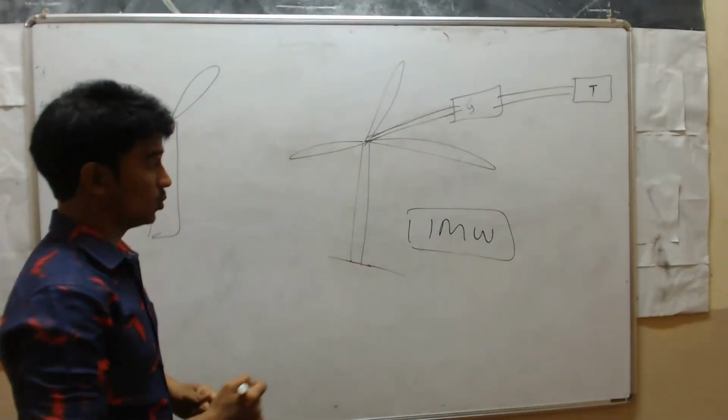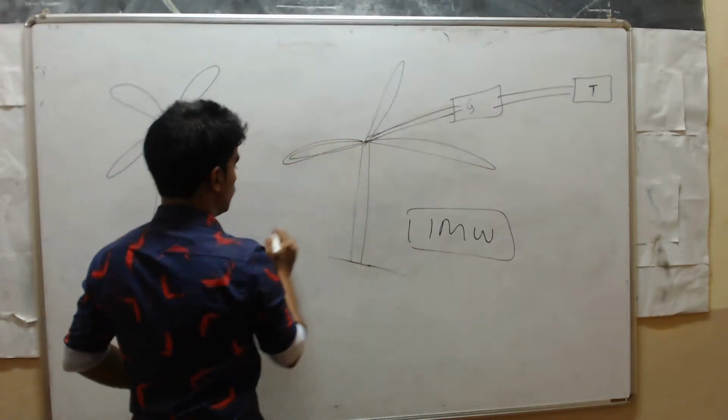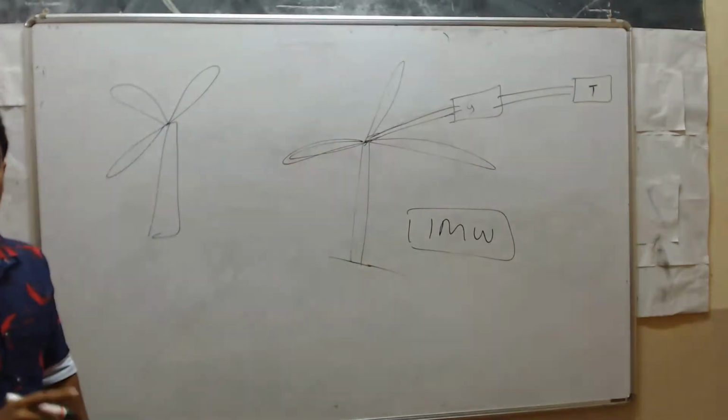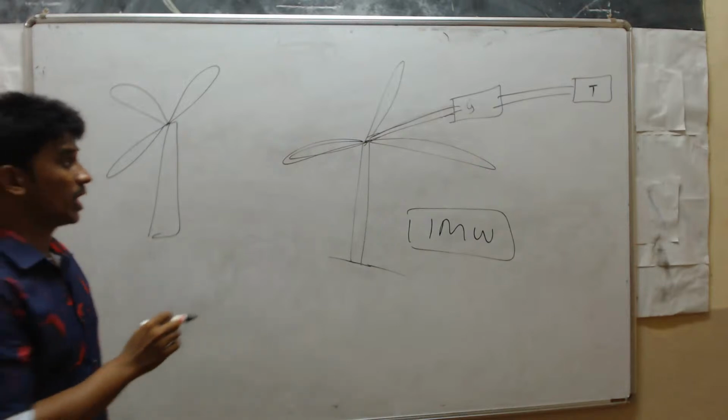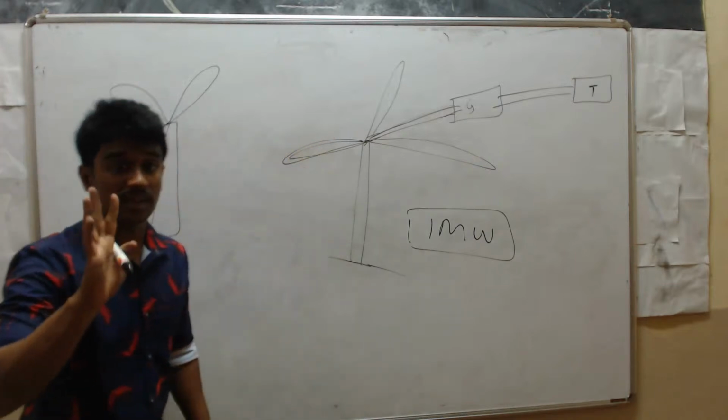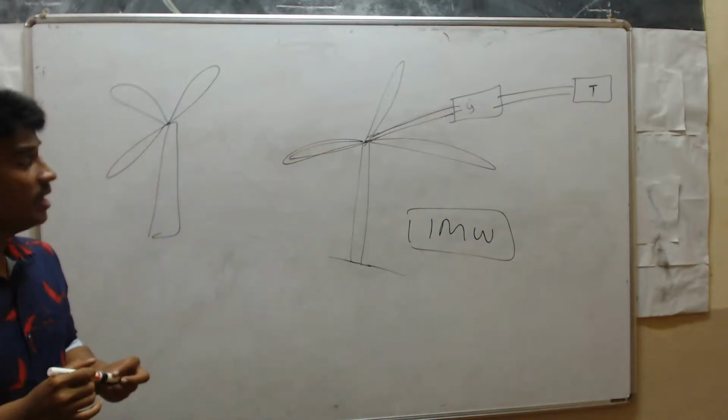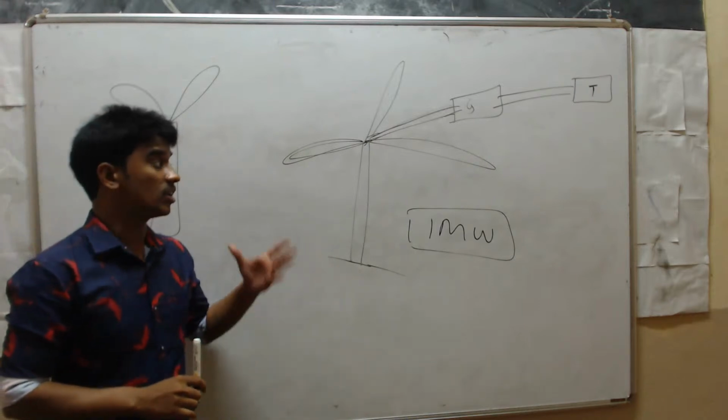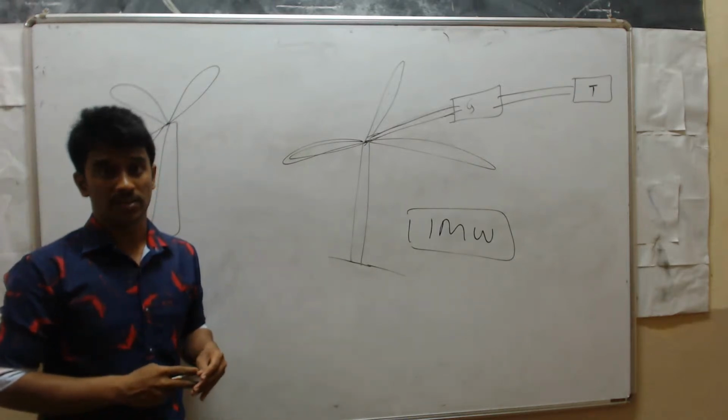You know, to carry one blade, we need one truck. So to carry the three blades, we need three trucks. So that's why it is highly expensive and it requires a high level of maintenance.